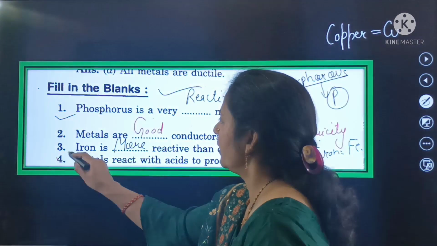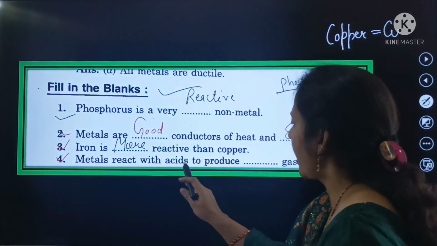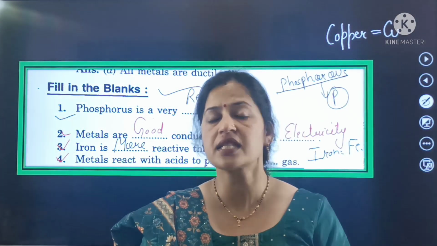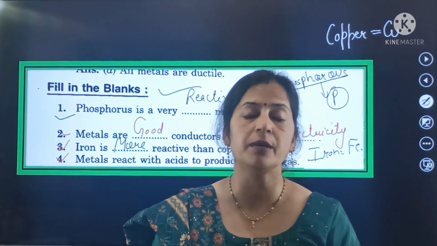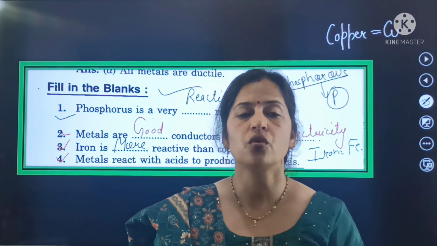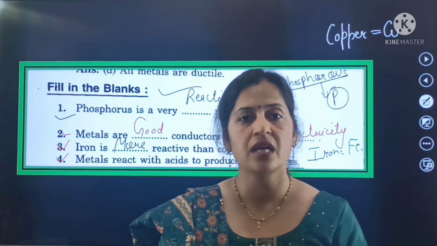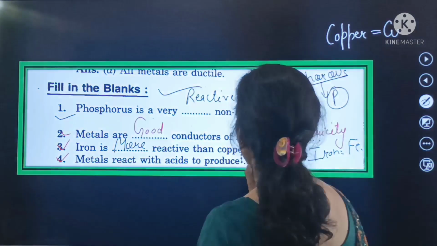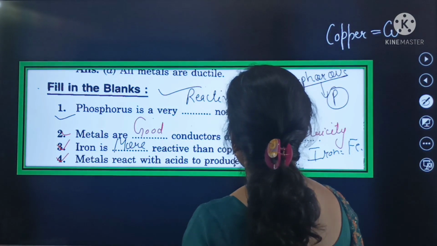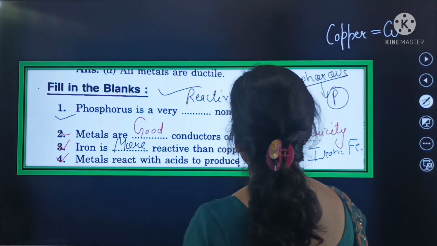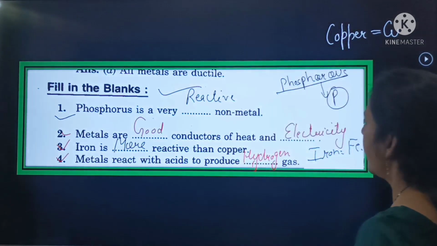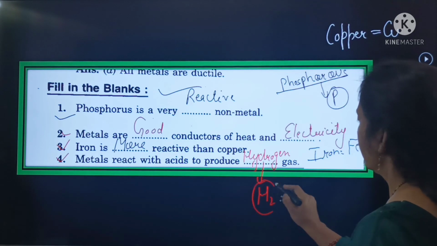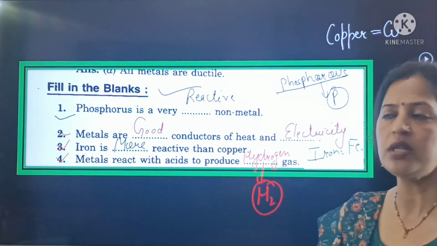Now our last fill in the blanks is: metals react with acids to produce dash. As soon as we react metals with acids, at that time they produce which type of gas? So here beta, when the metals react with acids, they produce hydrogen gas, and the symbol of hydrogen is H.